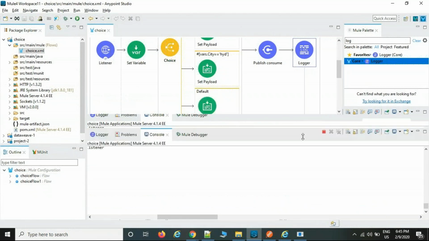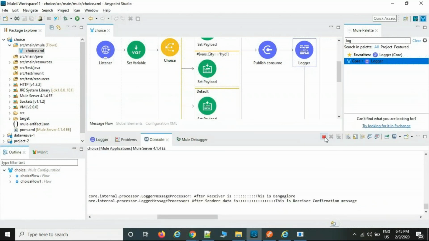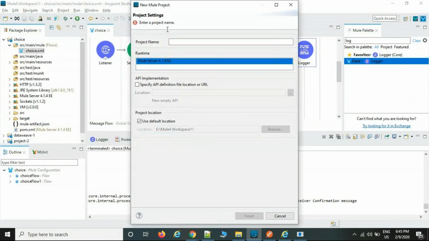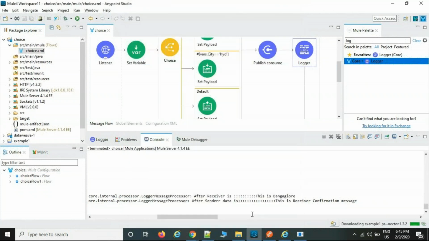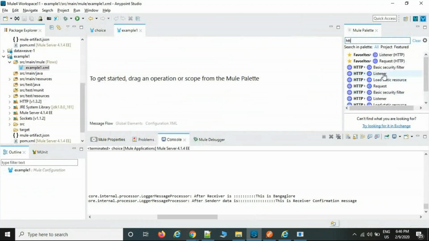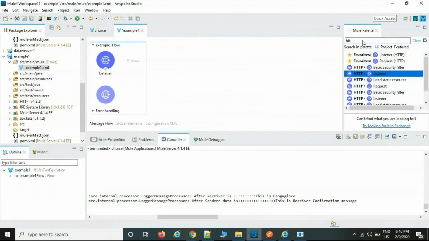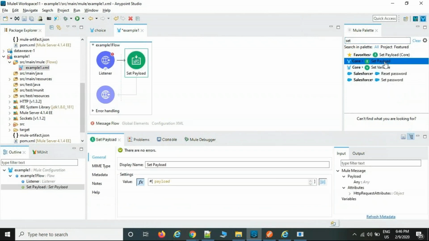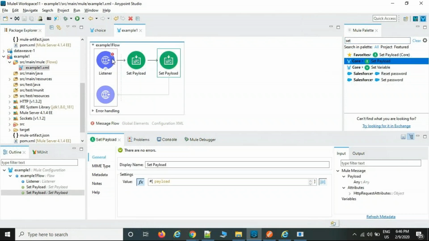You can notice one more point here. I will design one more scenario. Take one more project, another scenario, example 1. Take one HTTP listener, then set payload, and take one more set payload.